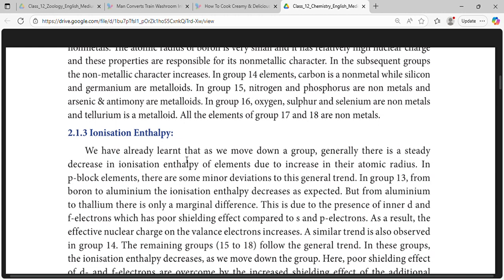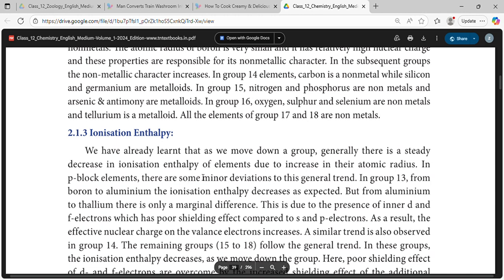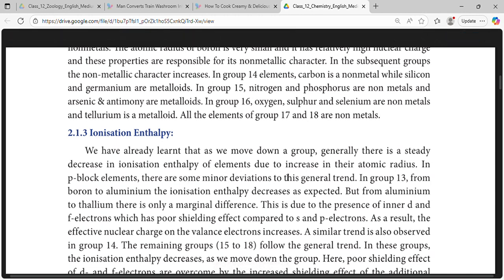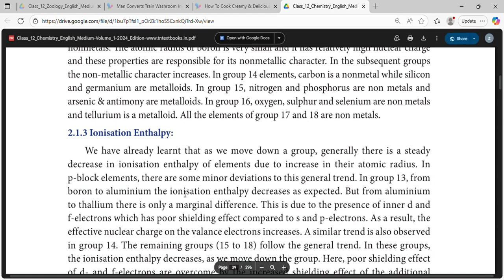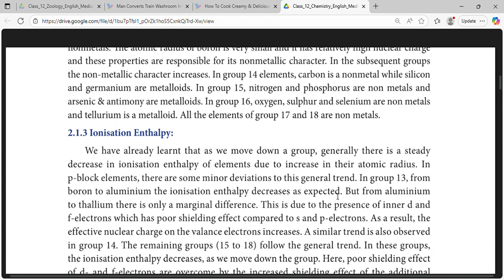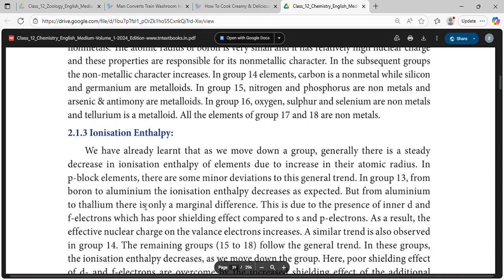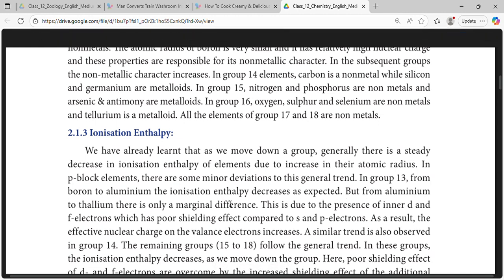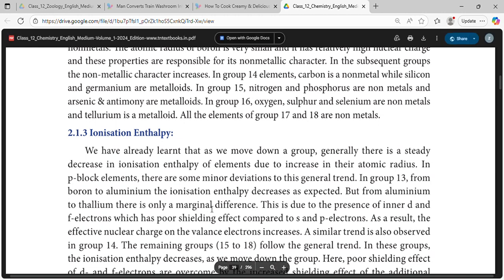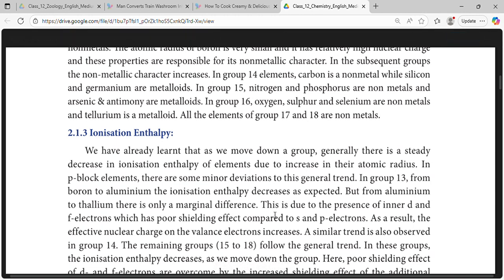Ionization enthalpy. We have already learned that as we move down a group, generally there is a steady decrease in ionization enthalpy of elements due to increase in their atomic radius. In the p-Block elements, there are minor deviations to the general trend. In group 13, from boron to aluminum, the ionization enthalpy decreases as expected, but from aluminum to thallium there is only a marginal difference.